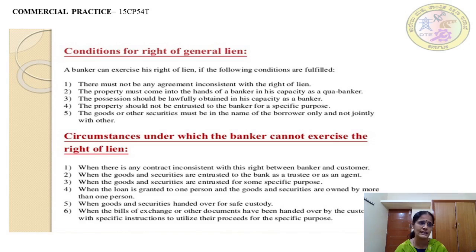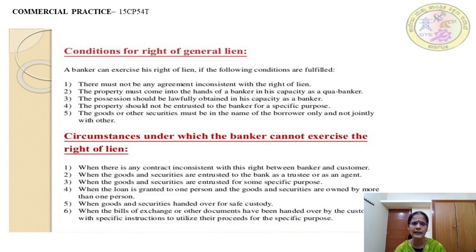If he says I have taken a loan for property A, but the property given to me for possession is property B, then it is a totally wrong agreement. You cannot exercise your general lien. To exercise your general lien, there must not be any agreement inconsistent with the right of lien.